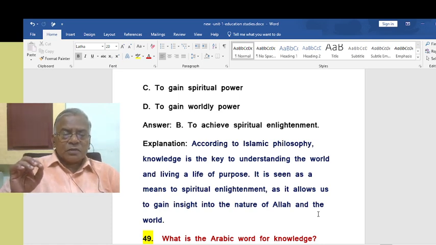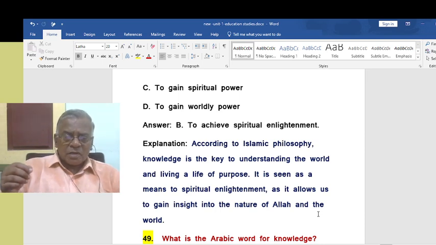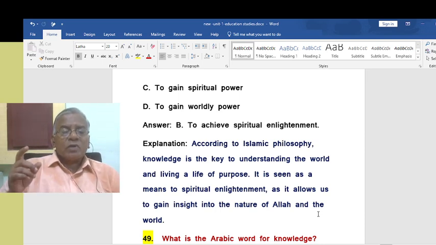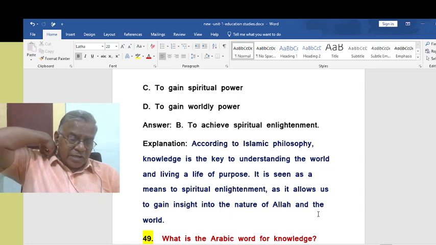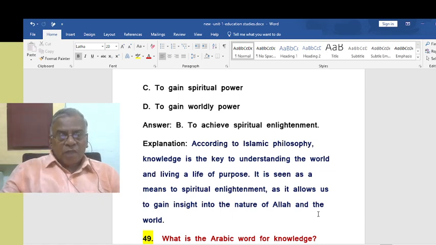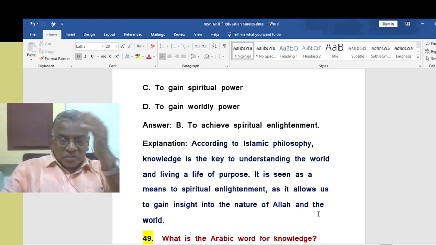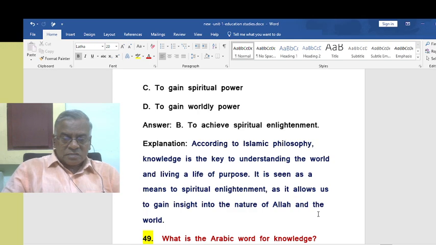Knowledge is the way to understanding the world and living a life of purpose. It is seen as a means to spiritual enlightenment, as it allows us to gain insight into the nature of Allah and the world. Finally, whatever knowledge you may be gaining, it should lead to spiritual enlightenment, to the presence of Allah, no? That is the understanding.